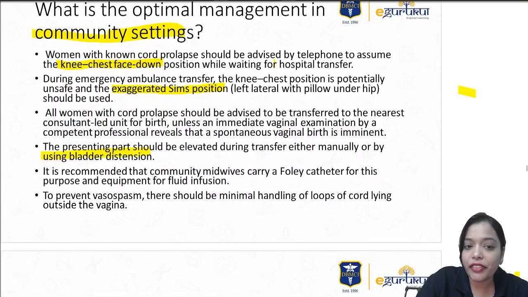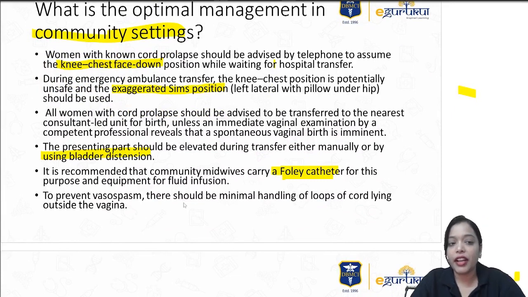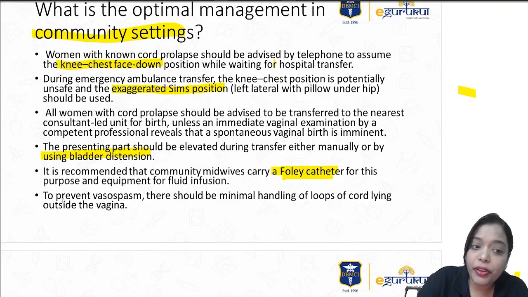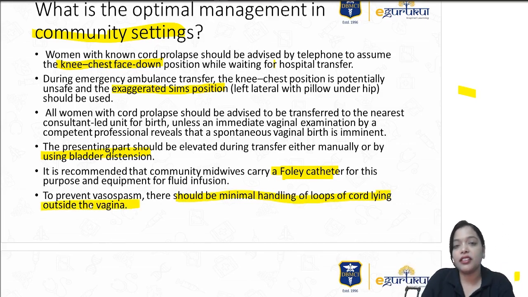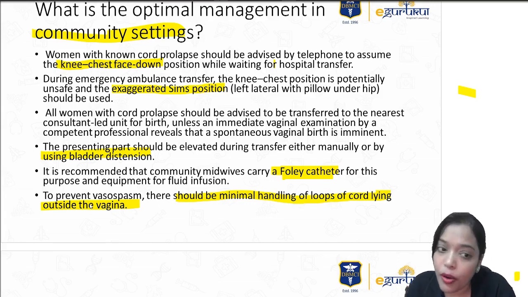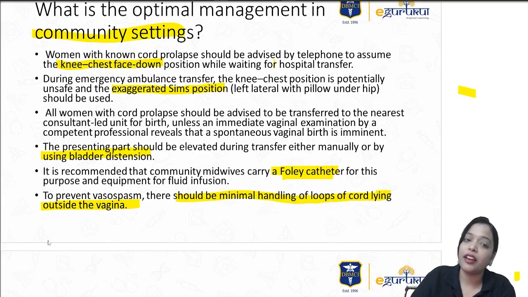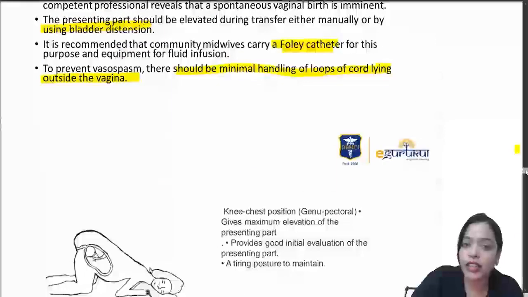Another thing the midwife can do is bladder distension. The midwife can carry a Foley's catheter and do the bladder distension, right? But very important, to prevent vasospasm, there should be minimal handling of loops of cord lying outside the vagina. Earlier they used to say to cover it with a mop, but the recent RCOG guidelines say please don't handle the loops of cord lying outside the vagina. So you should avoid handling the loops of cord placed outside the vagina.